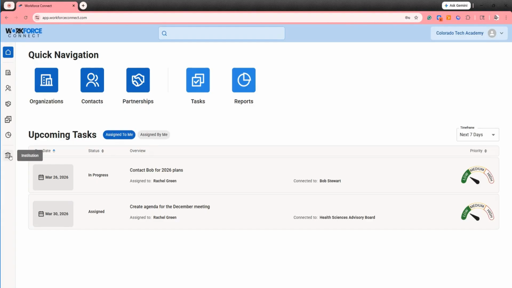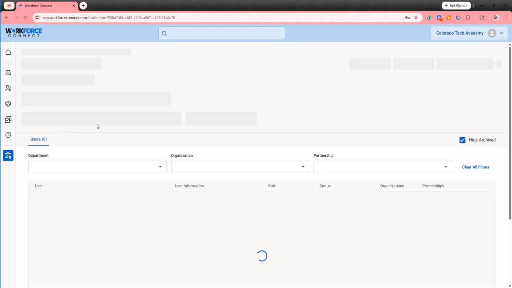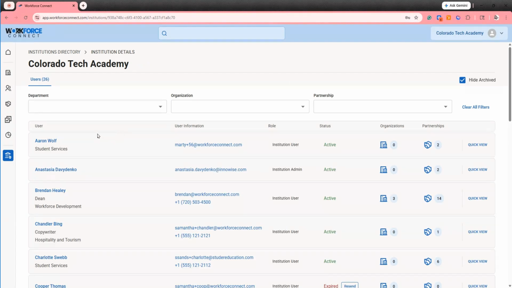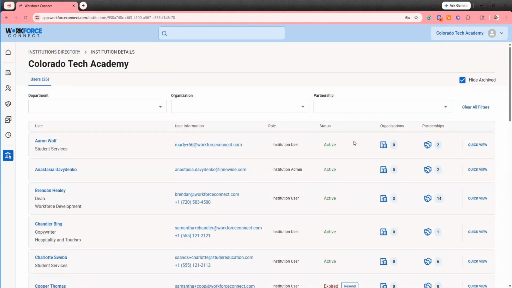You can manage your Workforce Connect by going to the institution icon here. You'll see the name of your institution, and selecting that will show you the total number of users at your institution and all of their contact information, as well as the organizations and partnerships each user is connected to. If you are an administrator in Workforce Connect, from this page you'll also have additional options to add and remove users to Workforce Connect and update your categories, tags, and other institutional settings.